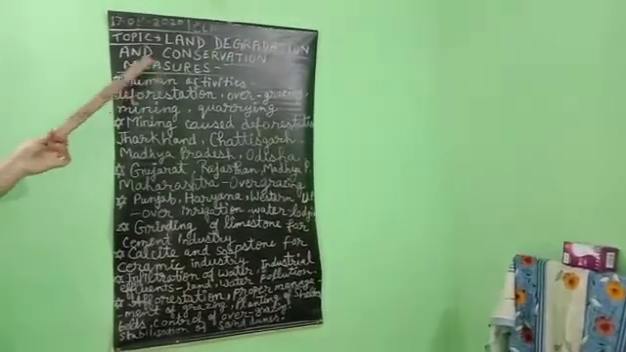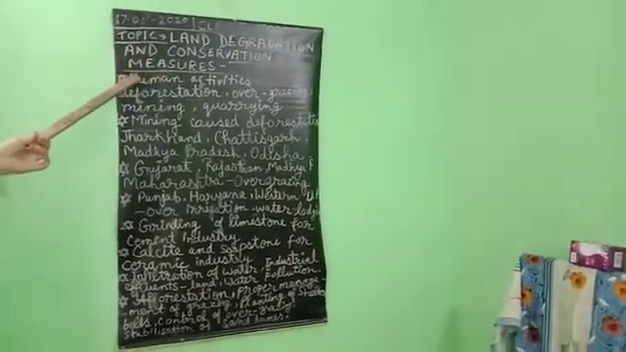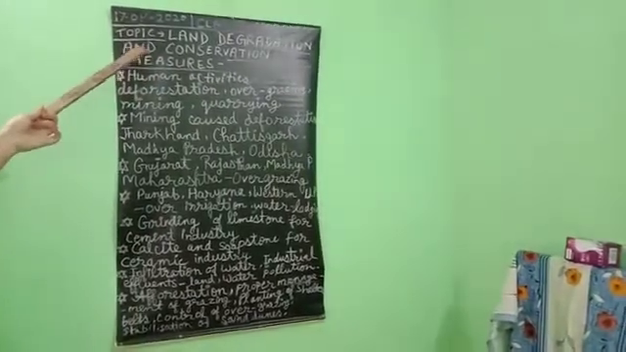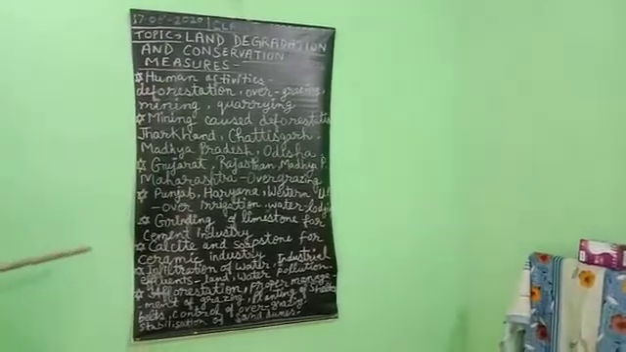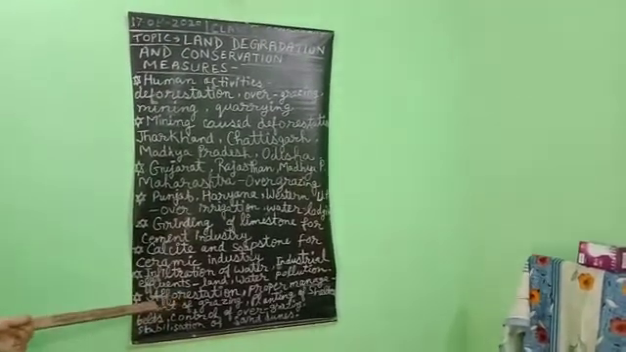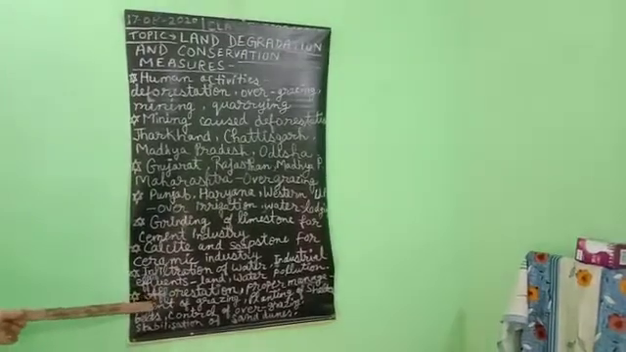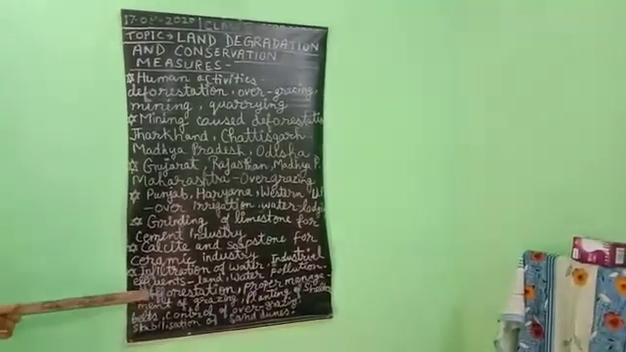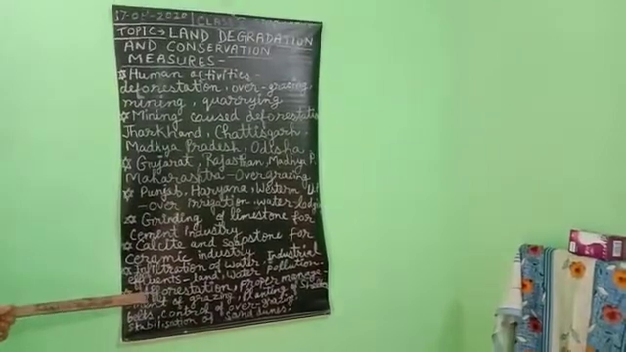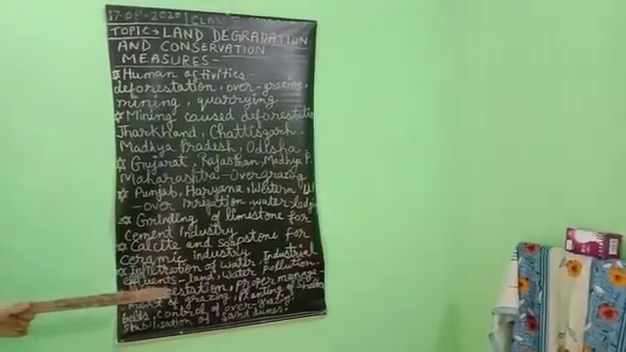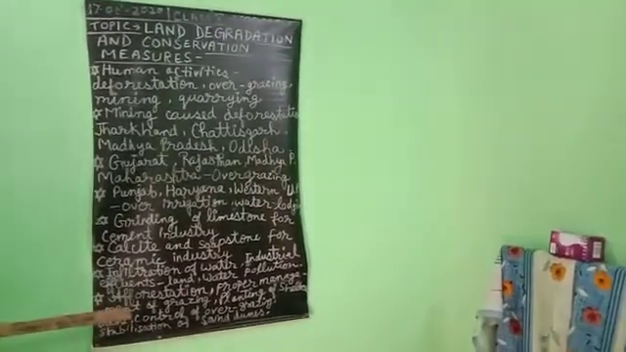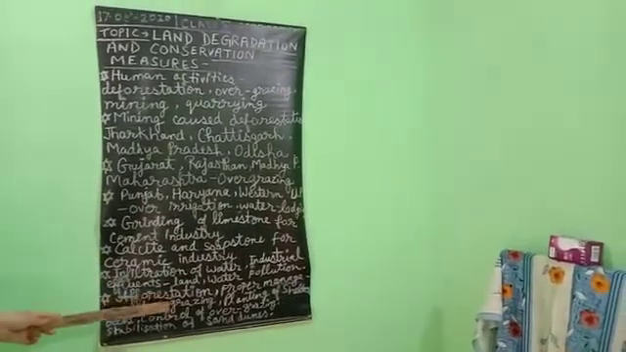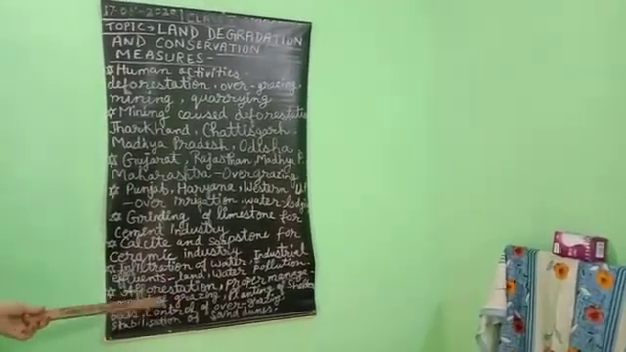Now we will study the conservation measures. It means what are the steps and methods to stop land degradation and conserve these land resources. These are the major points which we have to learn. The first one is afforestation. To solve the problems of land degradation, the first and most important measure is afforestation. This is the most important step. Afforestation means planting of trees.